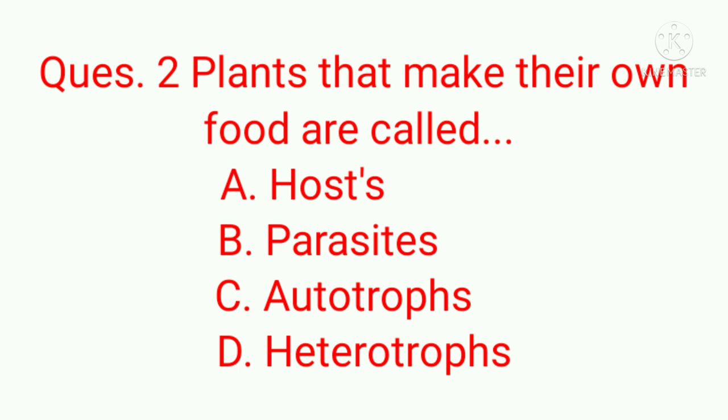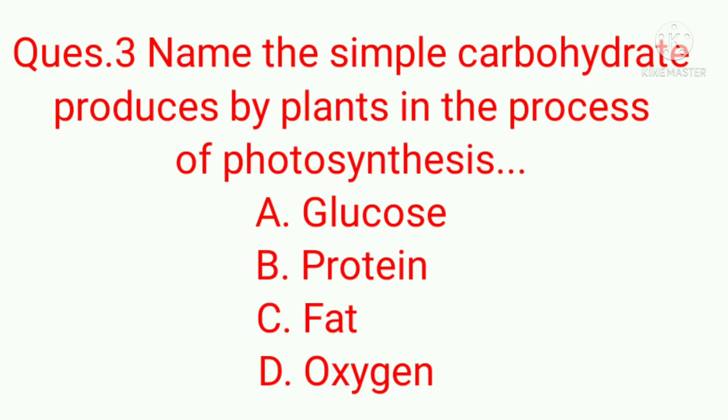Now, question number 2. Plants that make their own food are called A. Hosts, B. Parasites, C. Autotroph, or D. Heterotrophs. The correct answer is C. Autotroph. Autotrophs are the plants that make their own food with the help of air, water, sunlight in the presence of chlorophyll.